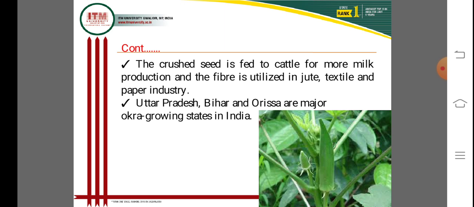This is very useful for industrial purposes in different industries like jute, textile, and paper. Leading producing states are Uttar Pradesh, Bihar, and Orissa, which are major okra growing states in India, with a very large area and production.